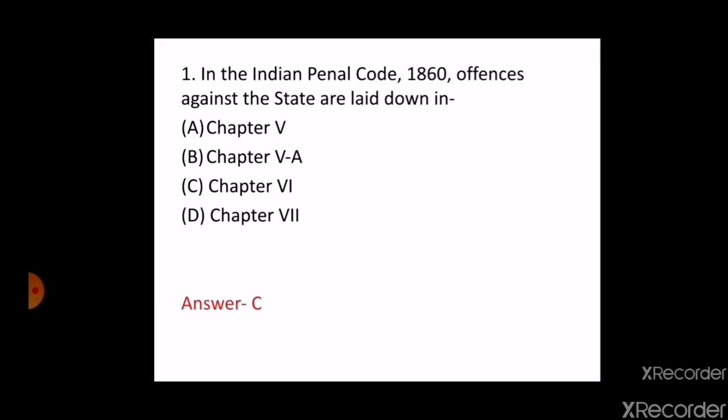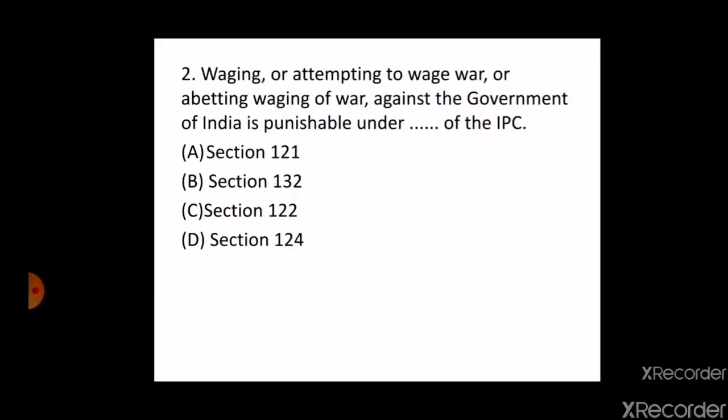The second question is, waging or attempting to wage war or abetting waging of war against the government of India is punishable under dash of the IPC. A. Section 121, B. Section 132, C. Section 122, D. Section 124. The correct answer is option A, that is Section 121. Waging or attempting to wage war or abetting waging of war against the government of India is titled under Section 121 of the IPC.